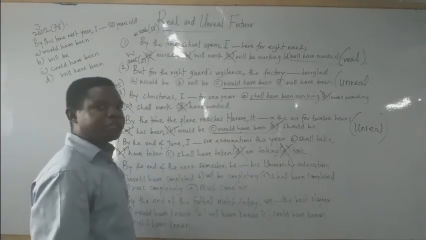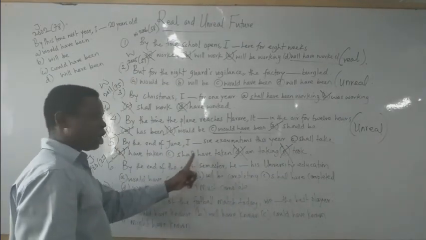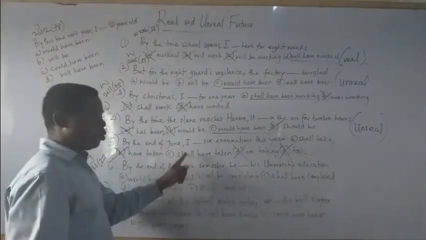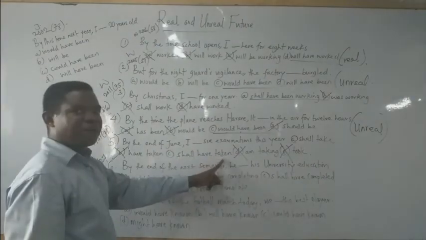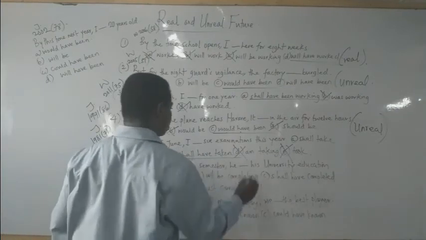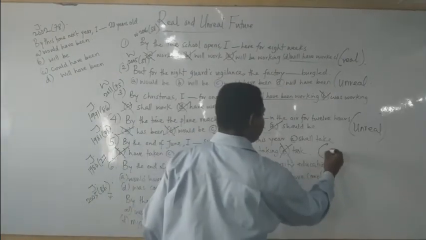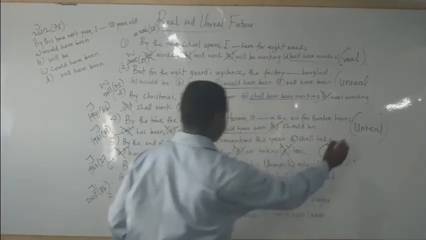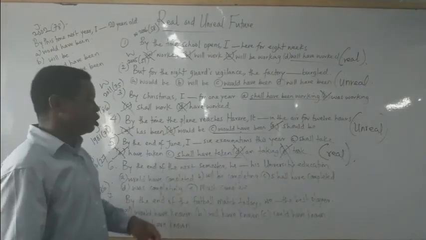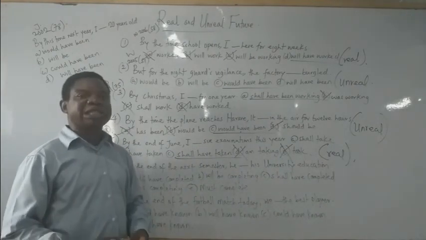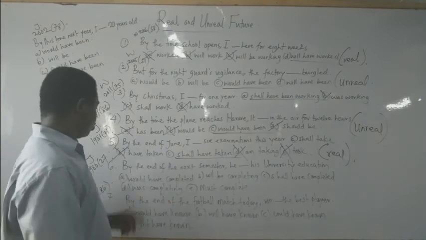Which one do you think is the correct answer? Option what? C. Shall have taken. Shall plus have plus what? A perfect tense verb. So this one is what? Is an instance of what? Real expression. This is a real future. Take note. By the end of June, I shall have taken six examinations this year.